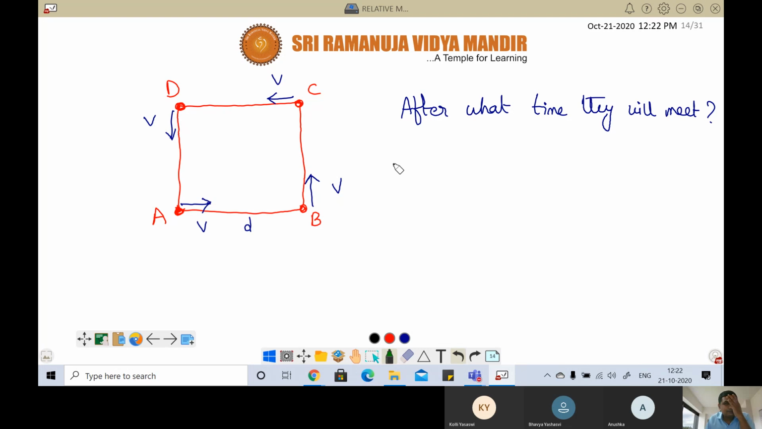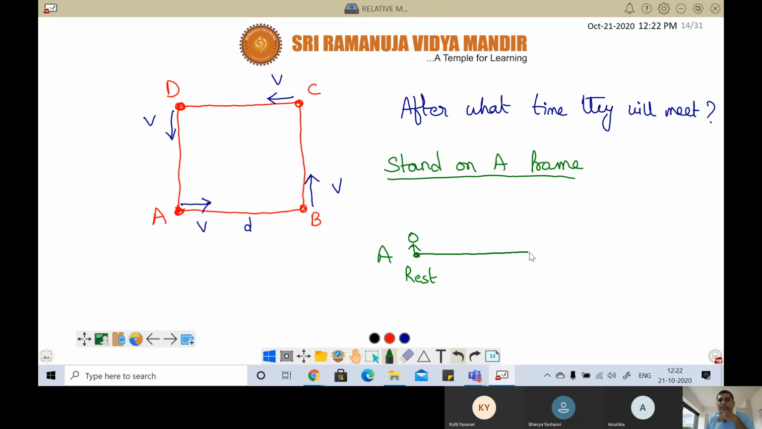What we have to do? Sir, standing on any one of the frames. Correct. Let us say stand on A frame. Then A frame is at what? Rest, sir. That is, it won't move. Okay. Now observe B.